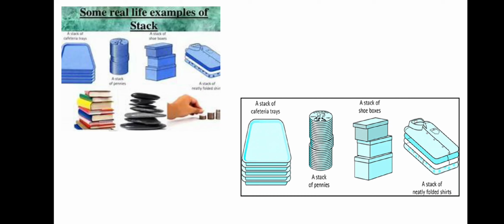The name of the end is the top of the stack, which is used for both insertion and deletion. This is also called a last in first out system. Why do we call it a last in first out system? The elements which are inserted into the stack last are first removed from the stack. That's why we call it a LIFO system.